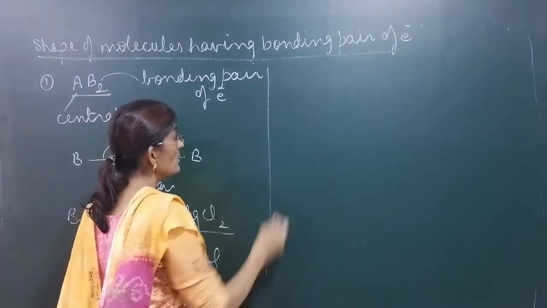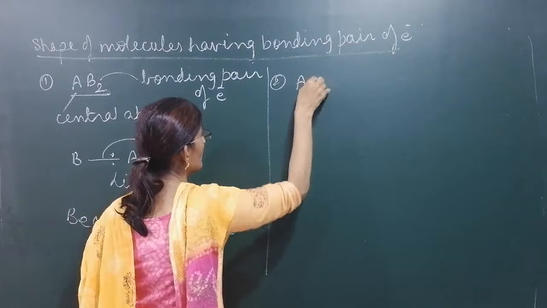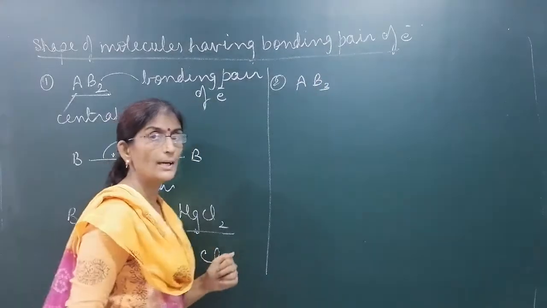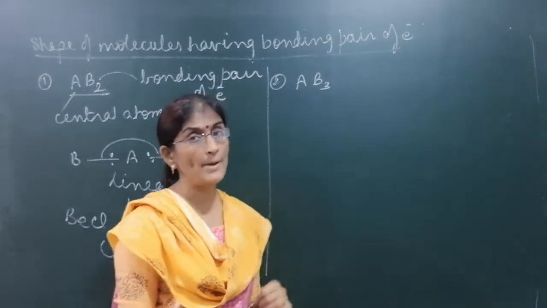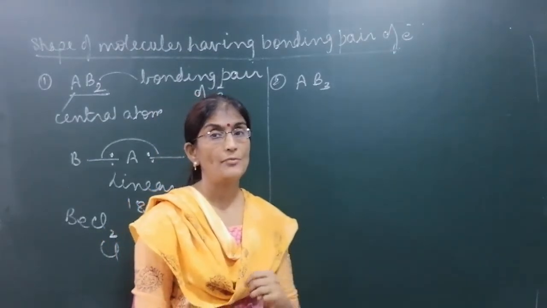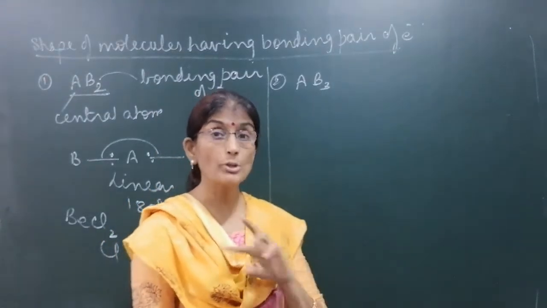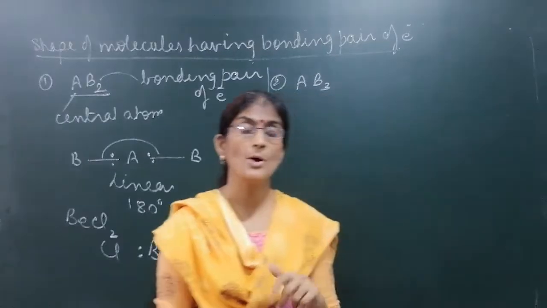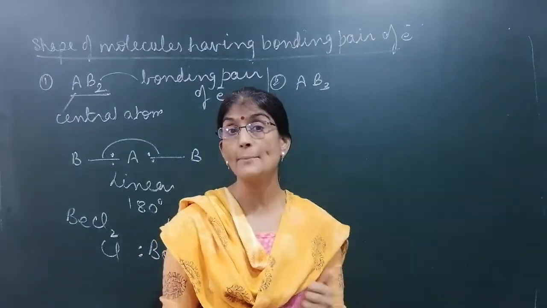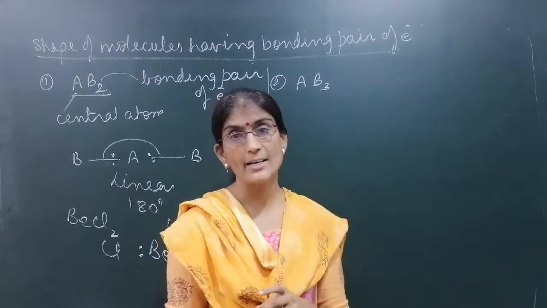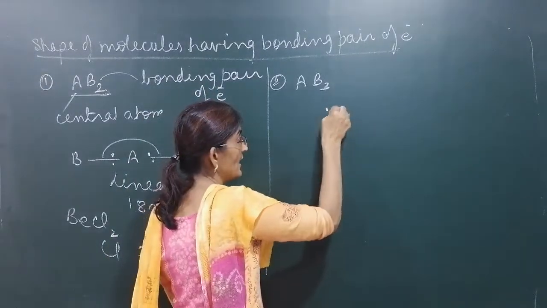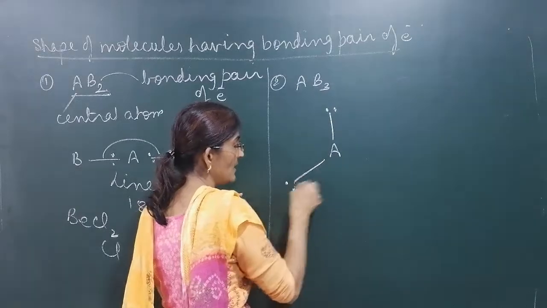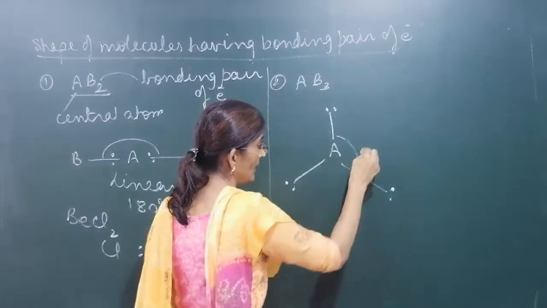Second type of molecule, AB3. Again, A is the central atom, and around the central atom there are three bonding pairs of electrons. If three electron pairs are there, how will they arrange so that repulsion is minimum? What is the maximum angle formed by them? It is 120 degree. So around A, if there are three bonding pairs arranged at 120 degree angle, then the repulsion will be minimum.